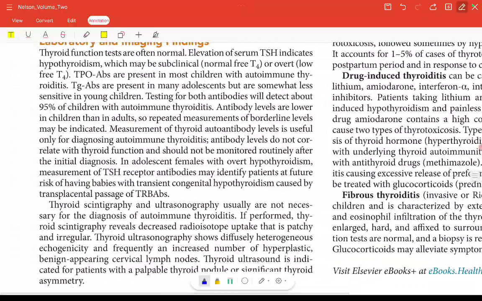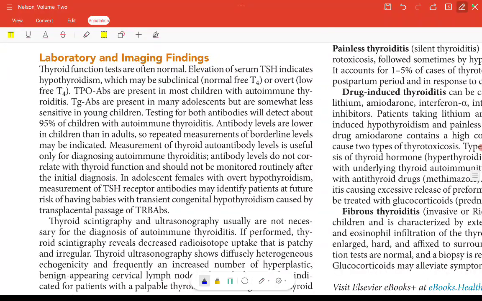Okay, let's start again. Thyroid function tests are often normal. Elevation of the serum TSH indicates hypothyroidism, which may be subclinical or overt. TPO antibodies are present in most children with autoimmune thyroiditis. This is something that we should know. Thyroglobulin antibodies are present in many adolescents but are somewhat less sensitive in young children. Testing for both antibodies will detect about 95% of the children with autoimmune thyroiditis.